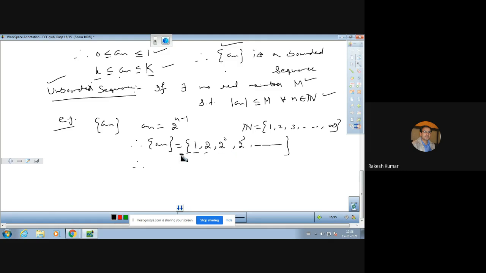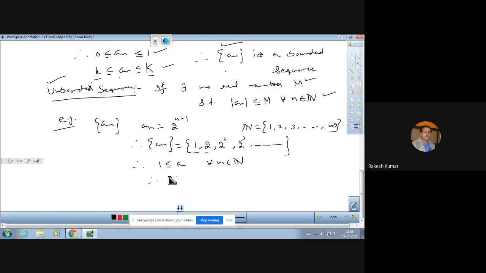So the lowest number is clear. We can write down like this, that an is always greater than or equal to 1. Means सीक्वेंस के जो नंबर्स हैं वो 1 से बड़े हैं या 1 के ही बराबर हैं, जैसे पहला नंबर, for all n belongs to N. But यहाँ पर ये सीक्वेंस बाउंडेड बिलो तो है. This clears that इसका लोअर बाउंड तो है, that is small k, but अपर बाउंड नहीं है.